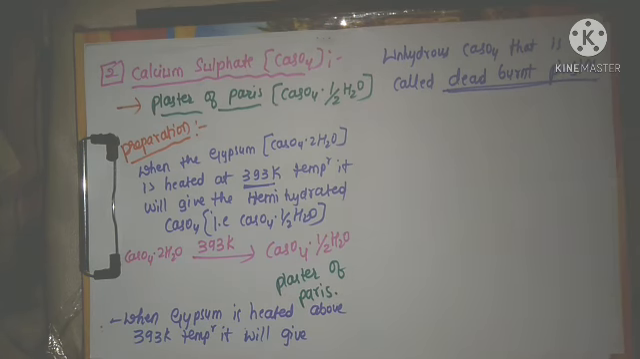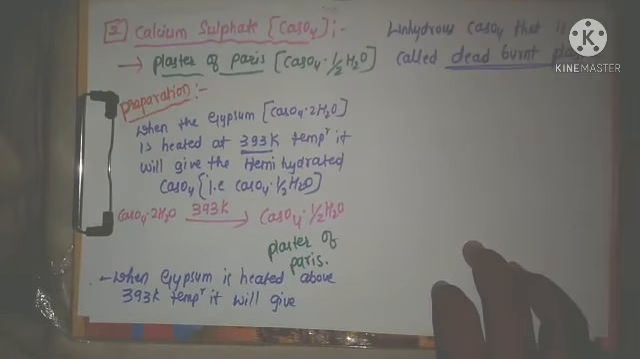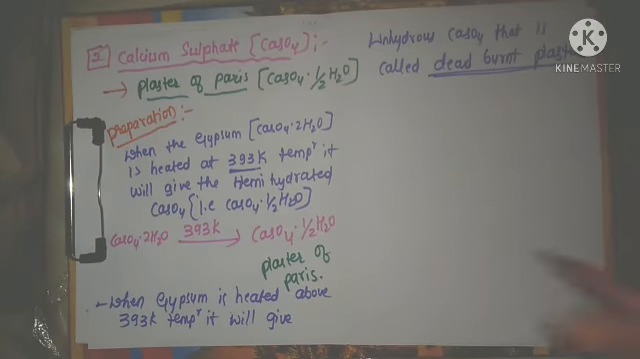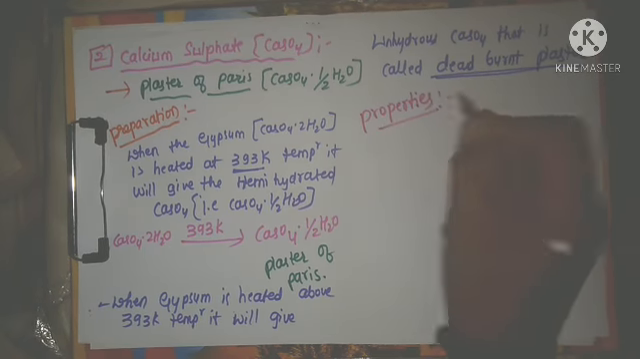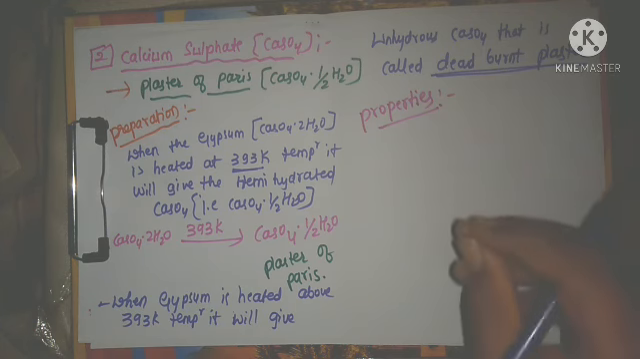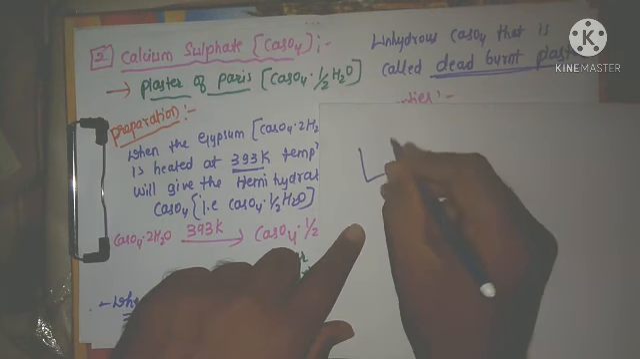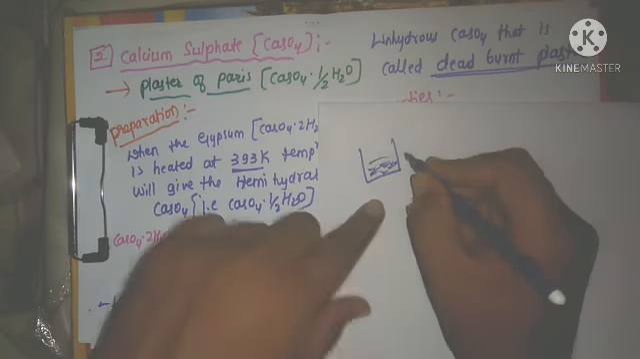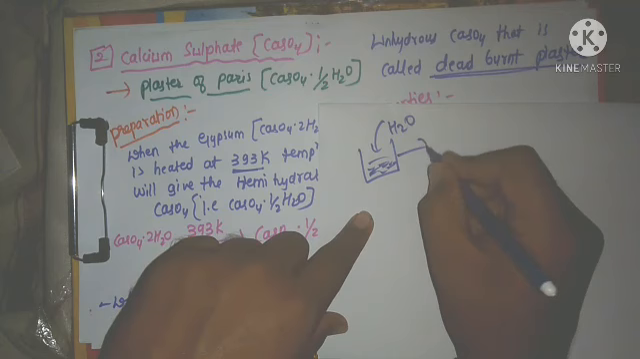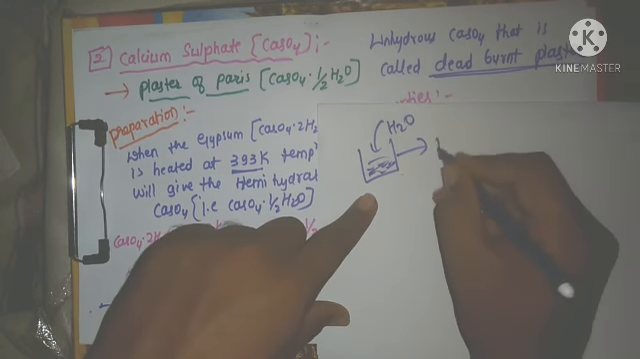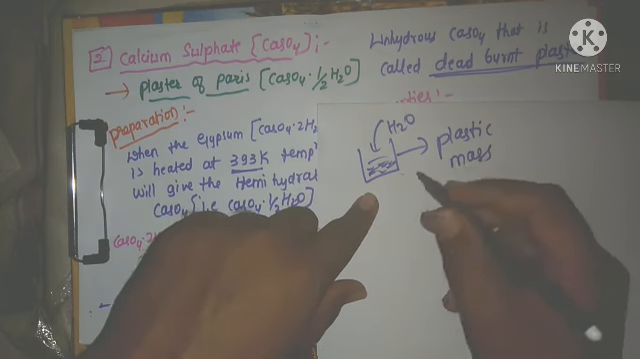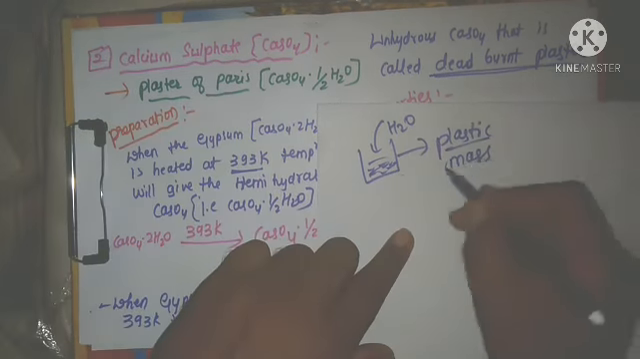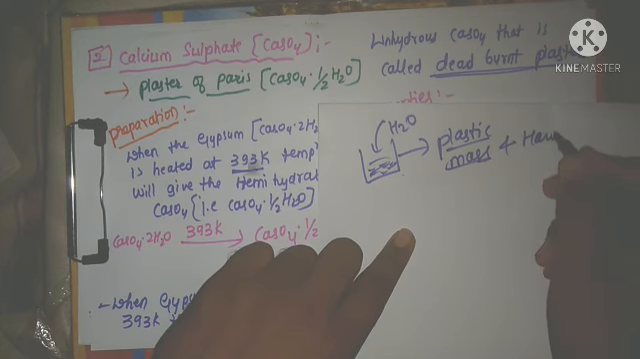Next we will go for the properties of this plaster of Paris. Now just check. I will explain directly here. When this plaster of Paris, which is in the powder form, reacted with the water, it will form a compound with a plastic mass. It will form one plastic mass compound, and it is very hard.